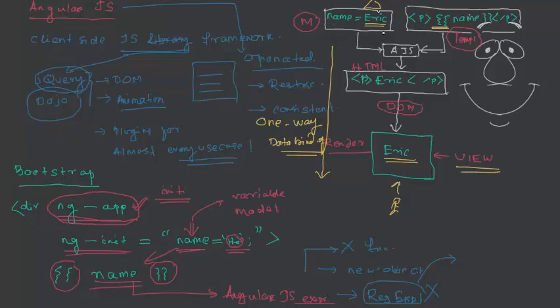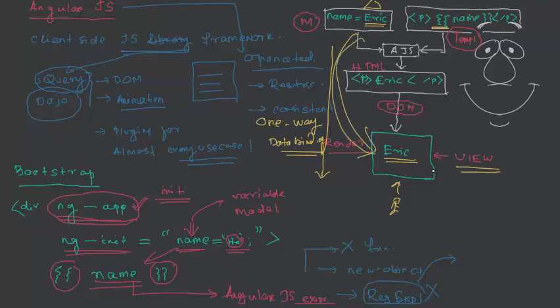How do we notify the view, or do we need to run the cycle again? Usually traditional applications only achieve one-way binding, and if there is any change, we have to write a lot of glue code to make the view reflect it again. Whereas AngularJS does this automatically. If there is any change in Eric, it will automatically change in the view.